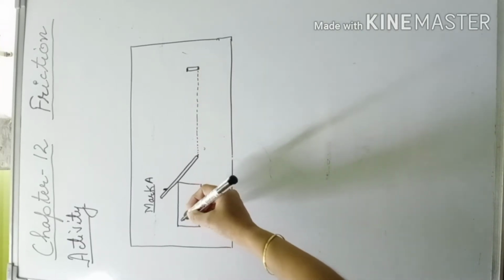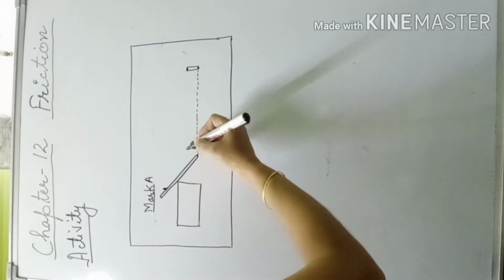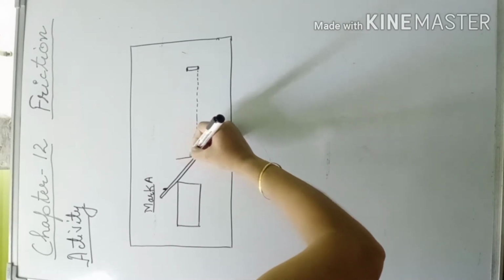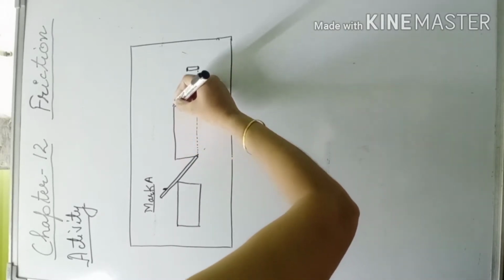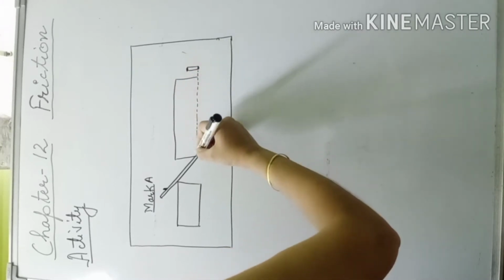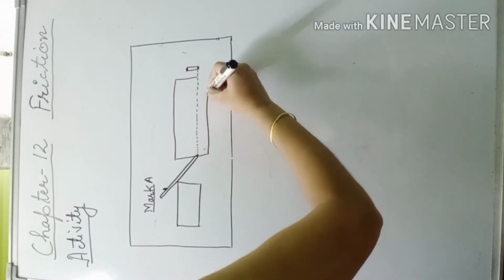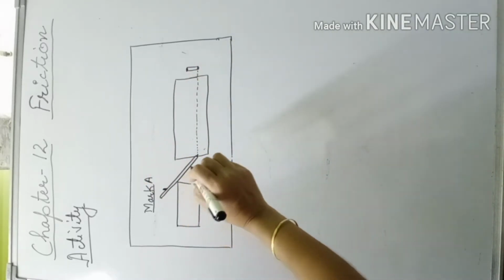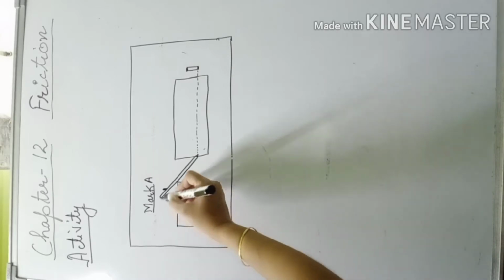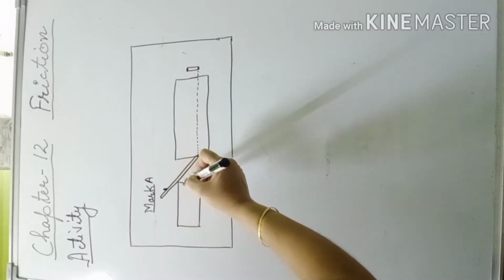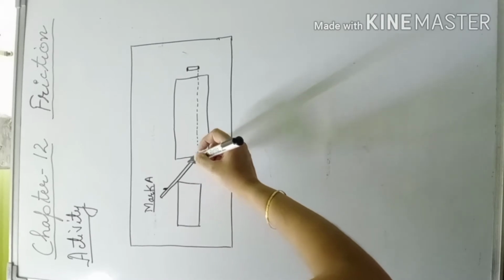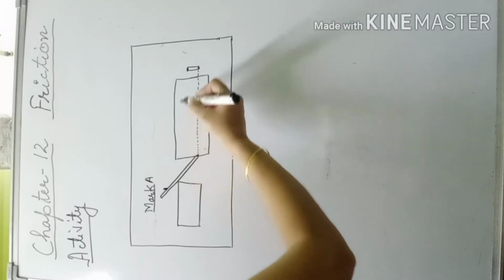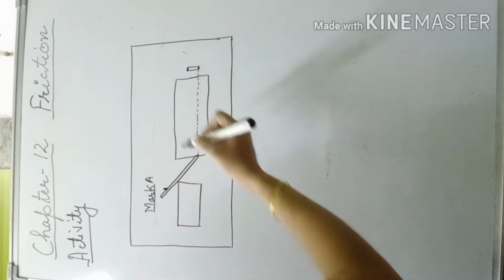Now repeat the activity by spreading a piece of cloth over the table. So you spread a piece of cloth on the table, and repeat the activity again. Then repeat the activity by spreading a thin layer of sand over the table. Observe the difference in the distance covered by the cell.